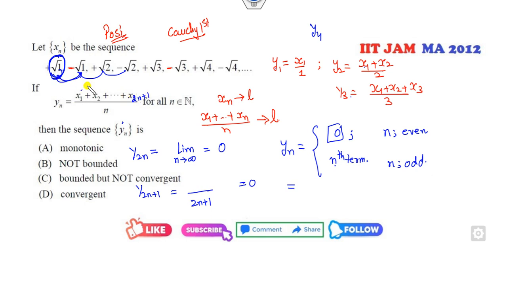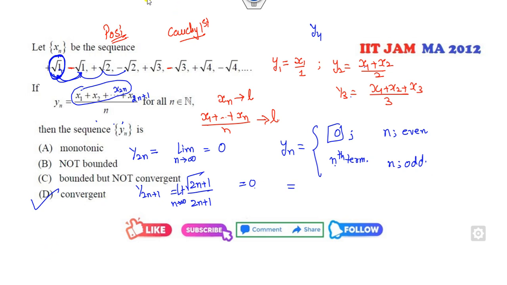Clearly the term before is x of 2n, so the sum of the first even terms will be cancelled out. What is the odd term? 2n plus 1. So what is the limit as n approaches infinity? 0. So both the limits are the same, so yes, this sequence is convergent.